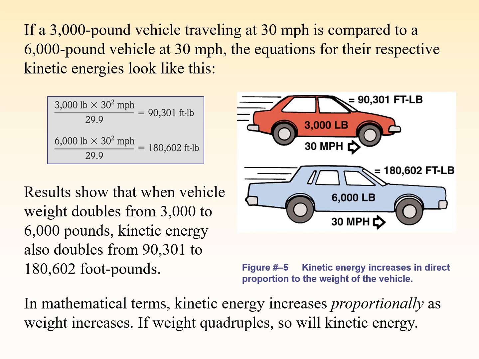In the second case we get double, that is 180,602. So the kinetic energy is dependent upon the mass of the object.